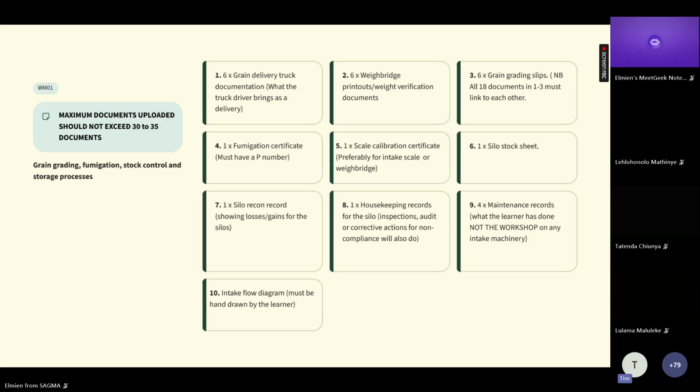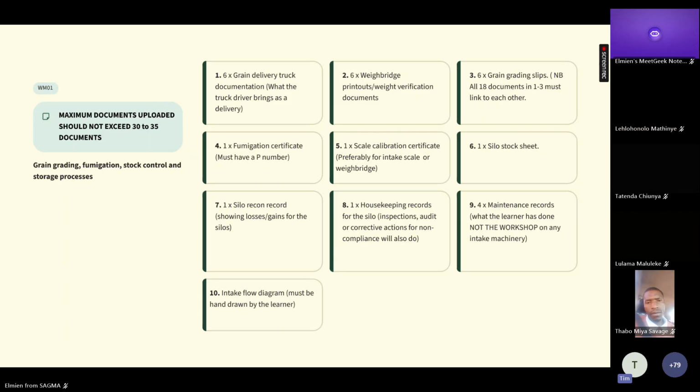You normally have a weighbridge where you will weigh the truck. If you don't have a weighbridge, then you will have to have a printout of some kind from an intake scale. And then you need 6 grading slips. But please be aware, if you get a truck coming in with a registration ABC 123, the weighbridge ticket must align to that ABC 123, and so must the grading. So each document must relate to each other.